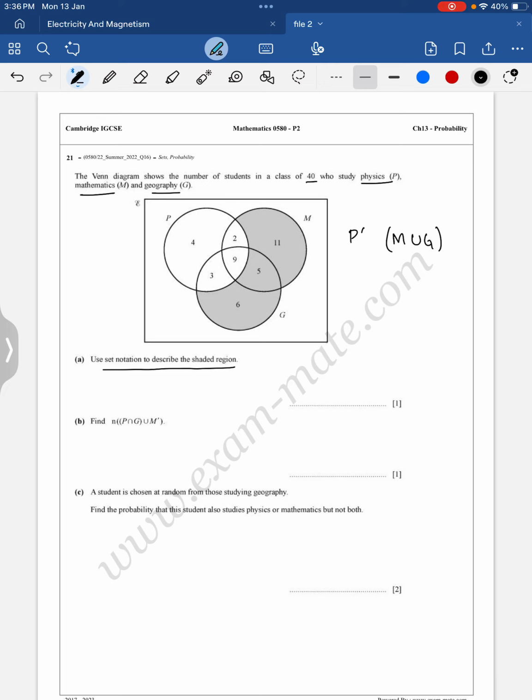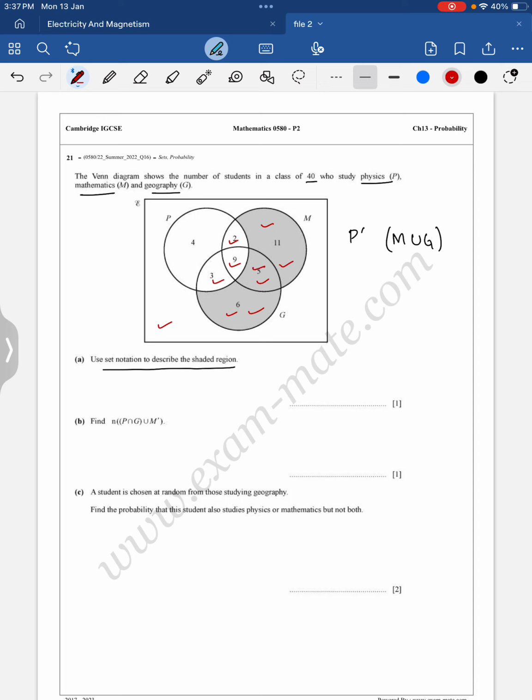And since we can see that when we want to shade, we choose arrows, right? P complement means except P all, that is this part, this part, this part and this part. And M union G means this part, this part, this part, this part, and this part and this part.